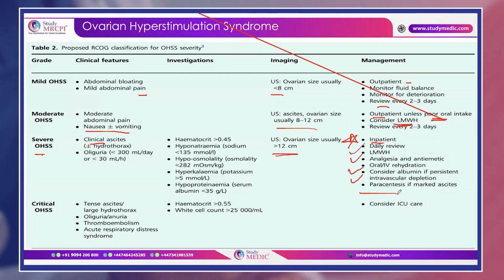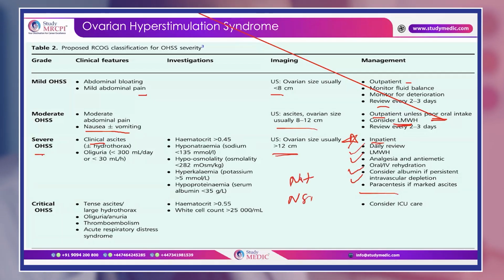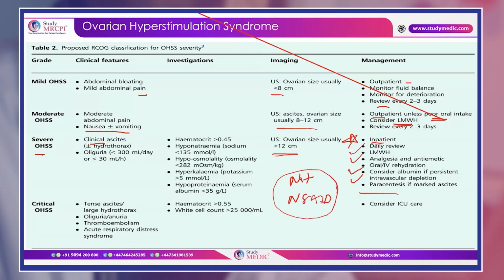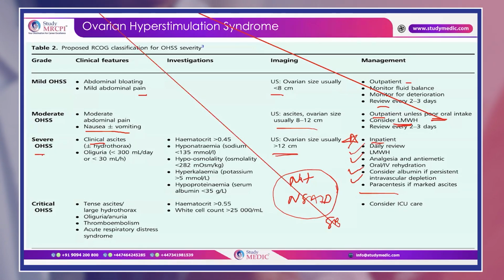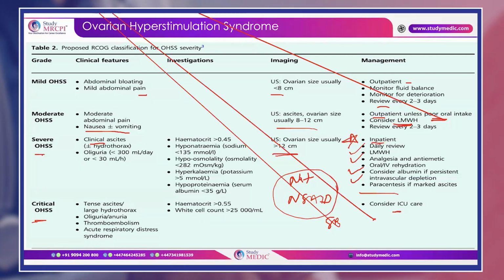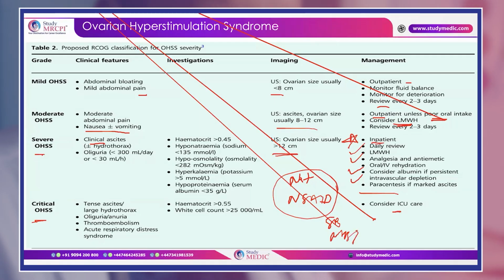Now here, a very, very important thing to remember is that in the analgesia part, you will not offer NSAIDs. Not offer NSAIDs. This you have to remember. You can only offer paracetamol and codeine as analgesics. This is also a very important SBA that can come. Okay. Another important thing is that in critical OHSS, you need to give her ICU care, and you need multidisciplinary team management.